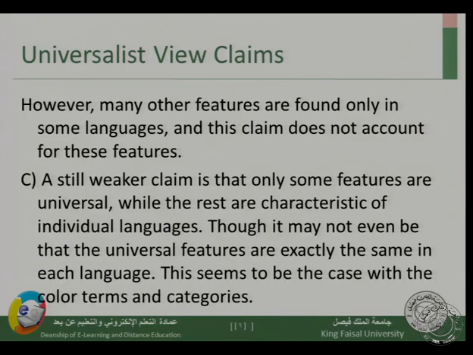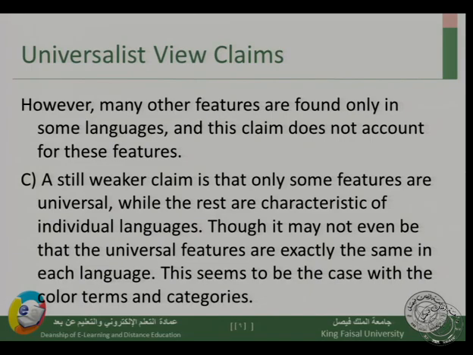The reason why this is a bit implausible is that we also have other features that we have in specific languages. This claim does not account for these features, and so we say it's more believable than the first, but still implausible. The weakest universalist claim is that only some features are universal.